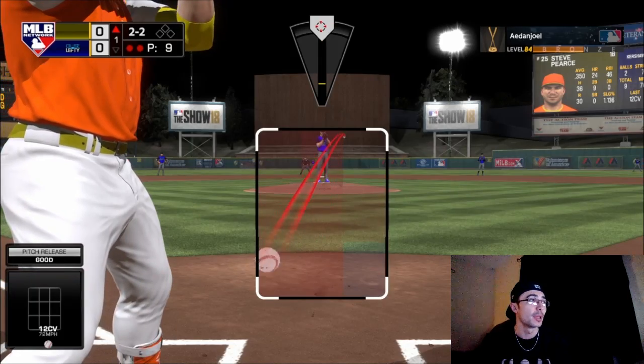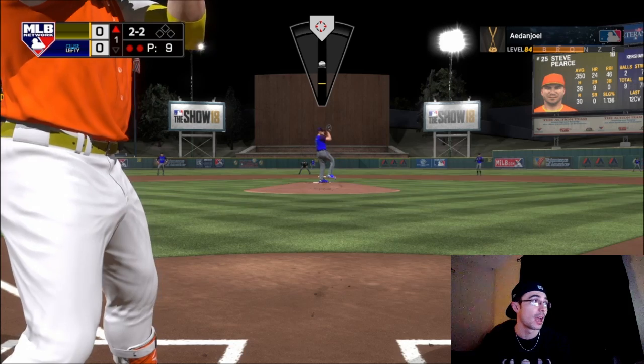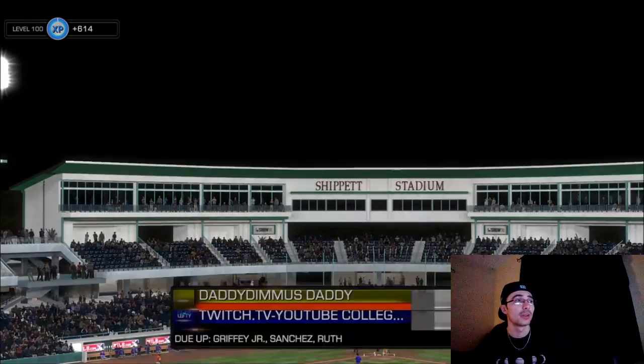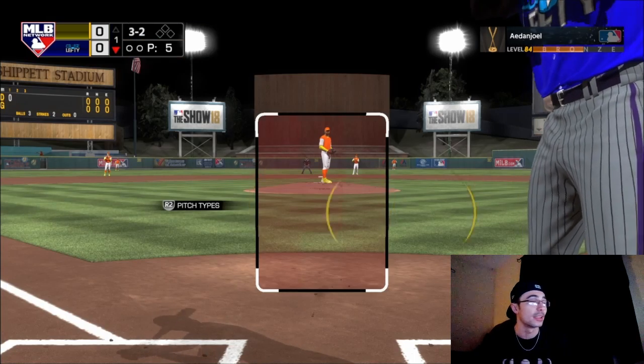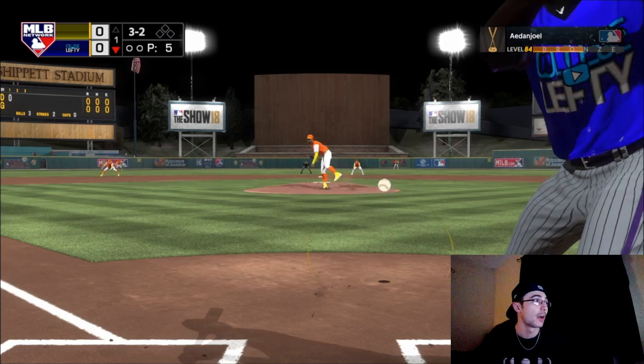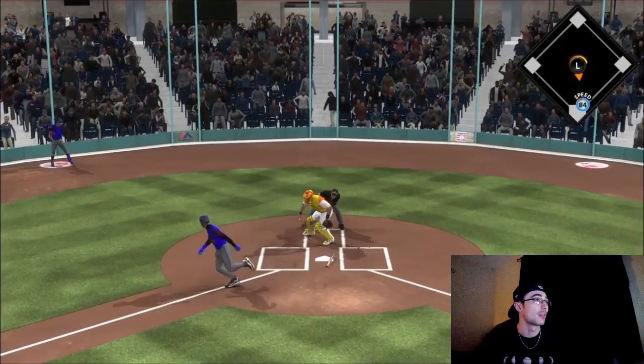That's going to bring up Steve Pierce, who does some damage versus lefties. I have Immortal Kershaw on the mound. And I threw a slider with good feedback, tried to throw it low and in. Kind of left it right over the middle of the plate, but luckily he swung through it. And now we have a 3-2 count facing the postseason David Price. 3-2 count with Griffey. He throws the curveball inside, walks him.